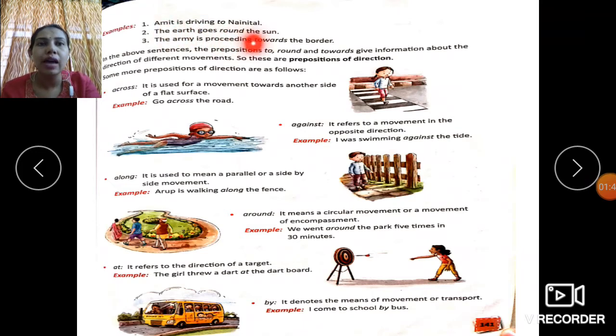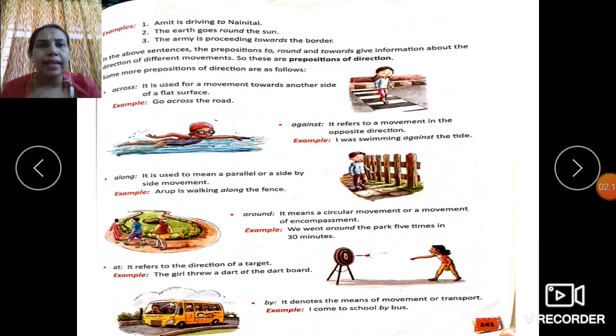The earth goes round the sun. This also talks about the earth going round the sun, in the sense of the direction that it takes in order to go around the sun. Round is here a preposition of direction. The army is proceeding towards the border. Where is the army going? To which direction? Towards the border. This also talks about a movement or direction. Hence, all these three are examples of prepositions of direction.